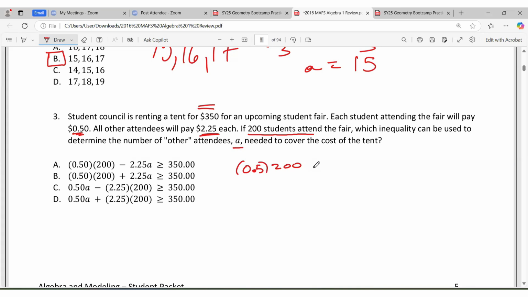All right. So that plus $2.25 times the number of attendees must be greater than, or at least equal to, 350. So this is the idea we're looking for. So it is right here.